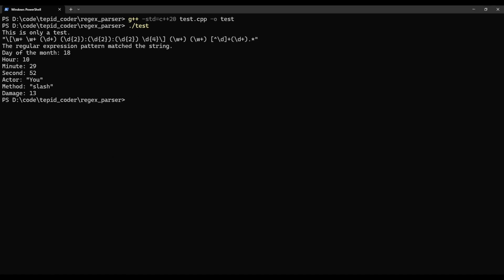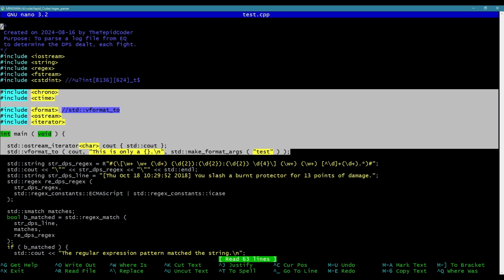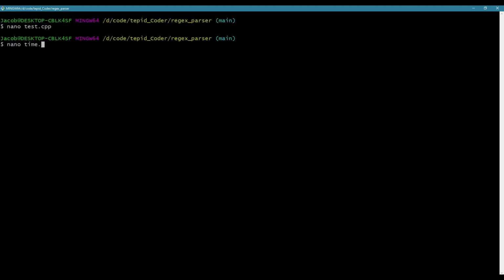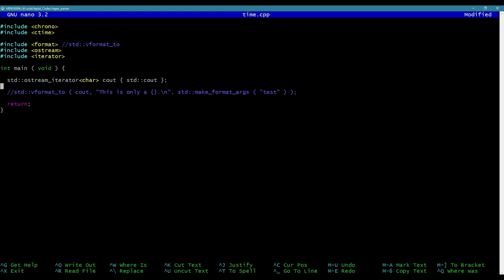Let's go over the time stuff now. Alright, so I'm just going to take what I need from here, and I'm going to put it in a new file so I can show off the date stuff I was talking about. So I'm going to say time.cpp, and let's start actually getting stuff into what's called a standard chrono time point. So I'm going to get rid of this here for later.